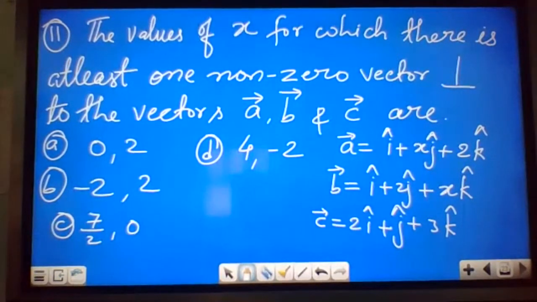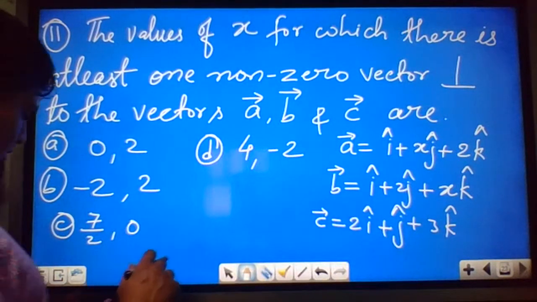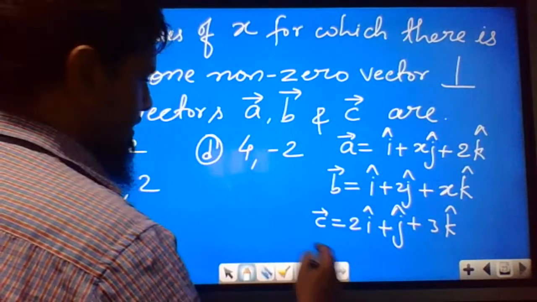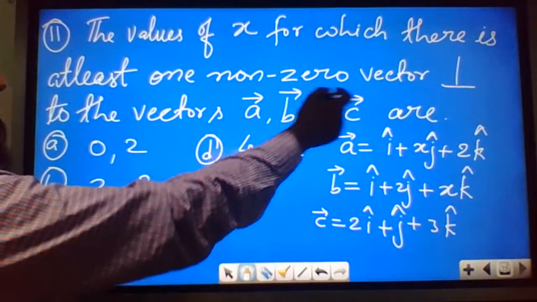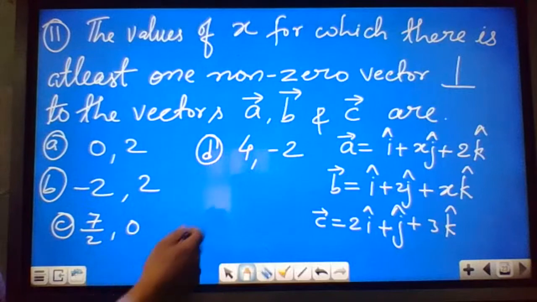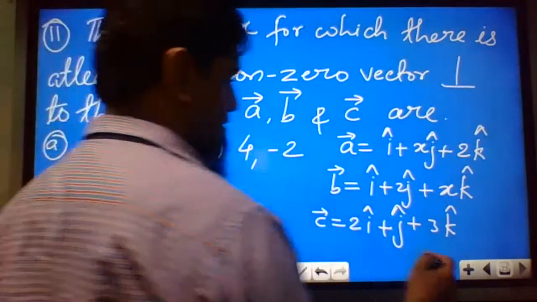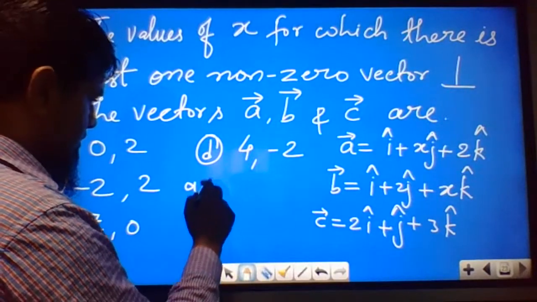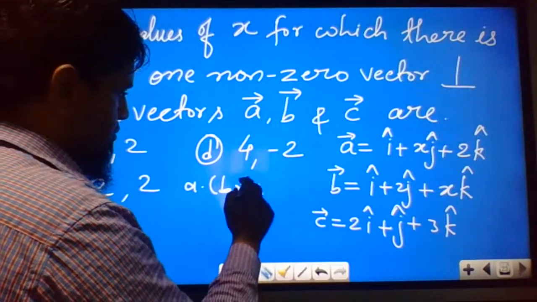There is at least one non-zero vector perpendicular to the vectors A, B, C. So this is the condition: the product of A, B, C will be 0, which means A, B, C are coplanar vectors. To find if any non-zero vector is perpendicular to the vectors, the condition is A dot B cross C should be 0.